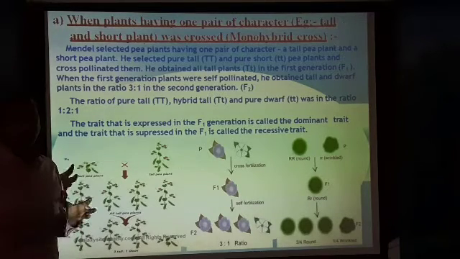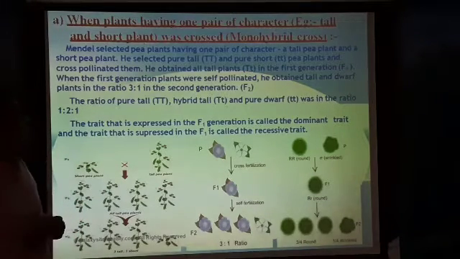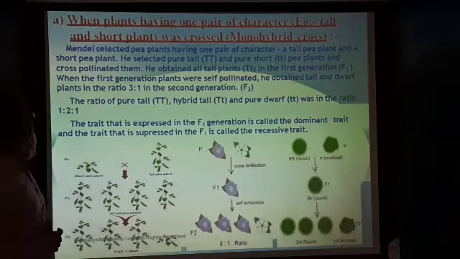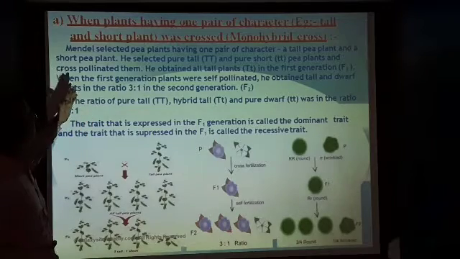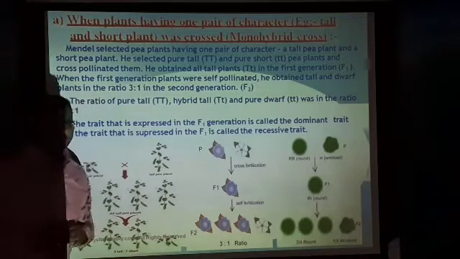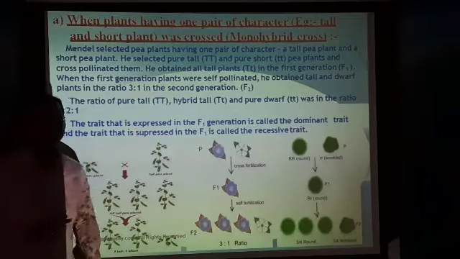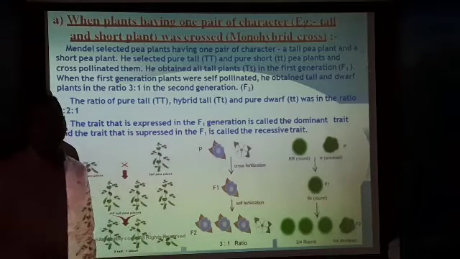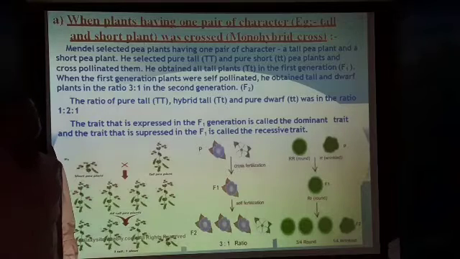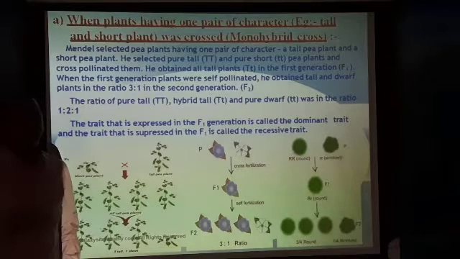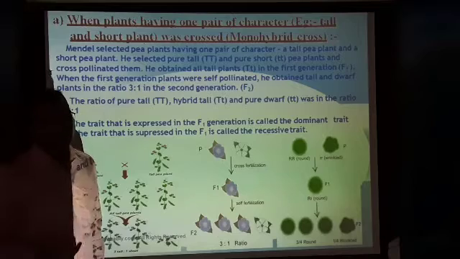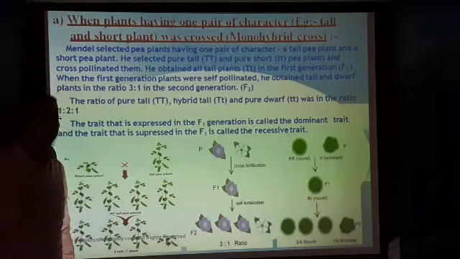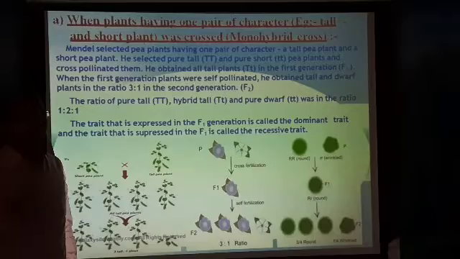What kind of experiment had he conducted? Let us start. First, he selected plants having one pair of characters. Example, a tall and a short plant were crossed. Every character has 2 traits. For example, when it comes to height, there are 2 contrasting traits: one is tall, the other is short or dwarf. So every character has 2 contrasting traits, and first he selected one character with 2 contrasting traits.